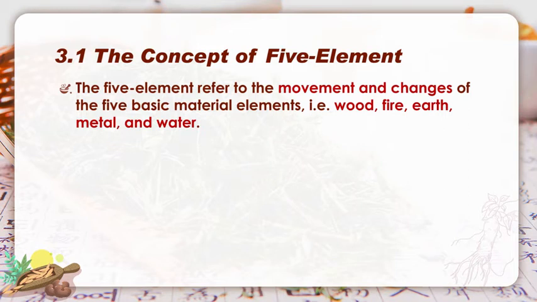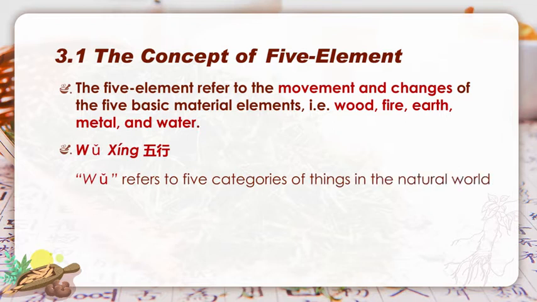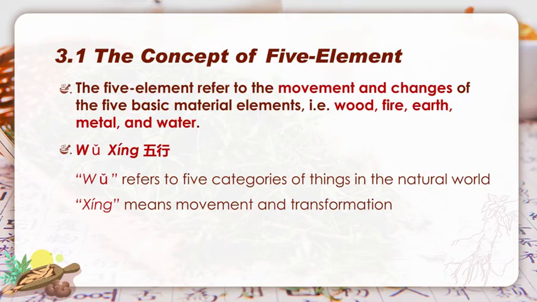Your answer should be wood, fire, earth, metal, water, and their movements and changes. It may be a little bit easier to understand if we use the Chinese characters to explain. 五行. 五 refers to 5 categories of things in the natural world. 行 means movement and transformation.